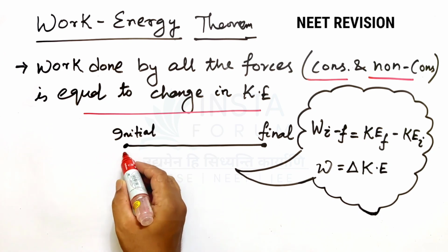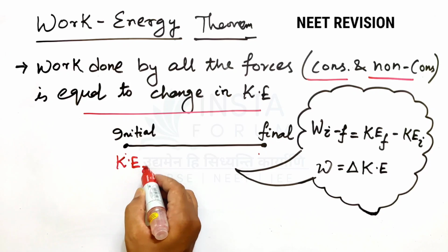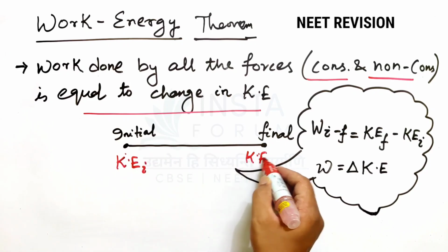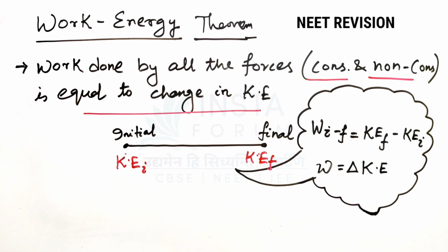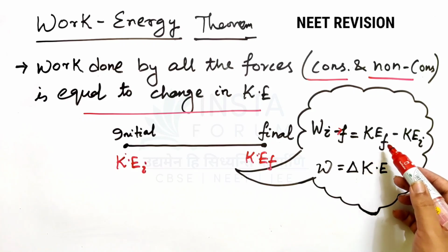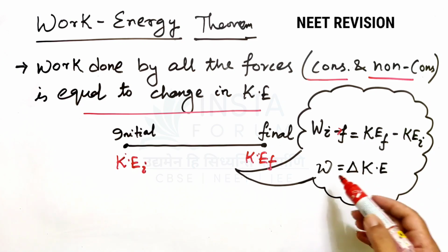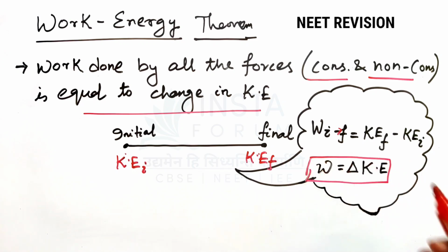So suppose this is the initial point and this is the final point. At the initial point, let the kinetic energy be KE initial, and at the final point the kinetic energy is KE final. Then work done from initial to final will be equal to kinetic energy final minus kinetic energy initial. So work done can also be represented as delta KE, the change in kinetic energy. This theorem is very important. We'll practice some numericals based on it. In previous year questions, lots of questions are based on the work energy theorem.